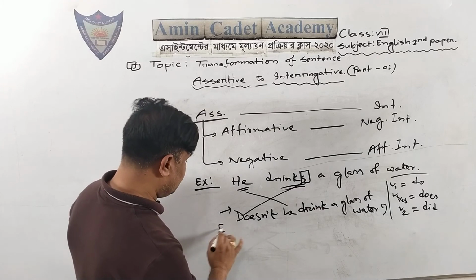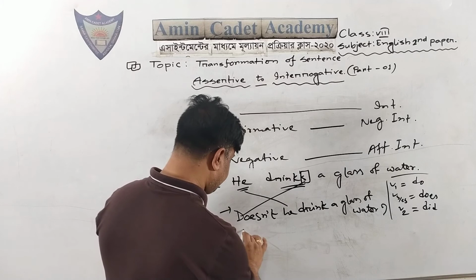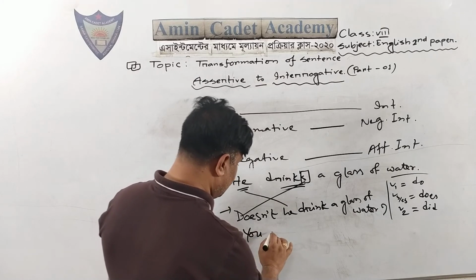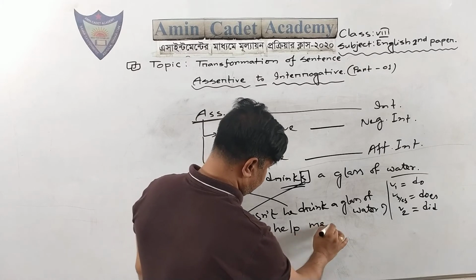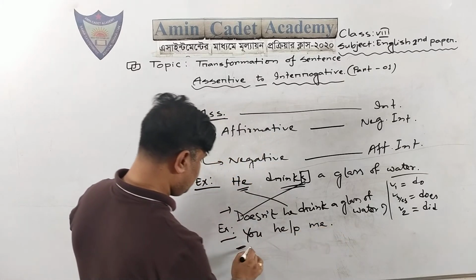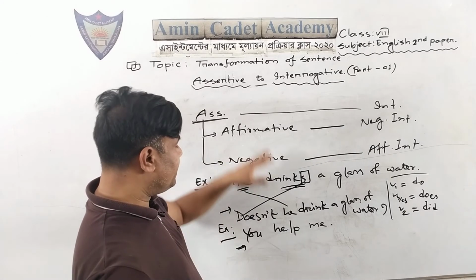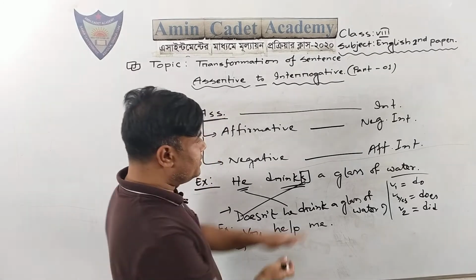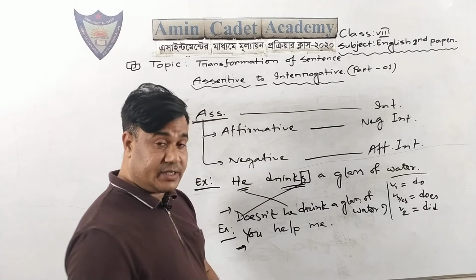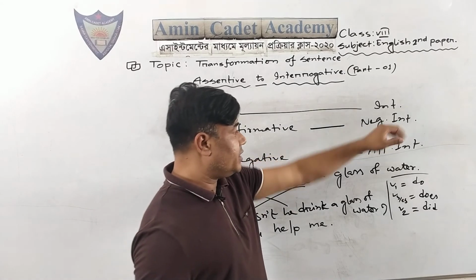Next, go to another example. Here, you help me. This is an assertive sentence and it is in affirmative form. So how will you transform this assertive sentence into interrogative sentence? It is very easy. Actually, you have to do negative interrogative.